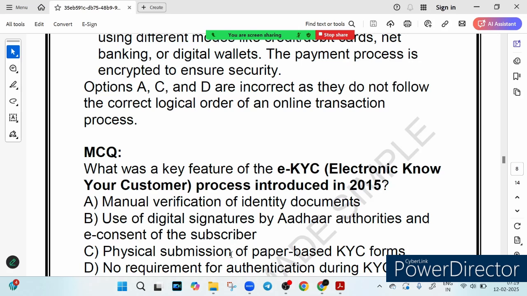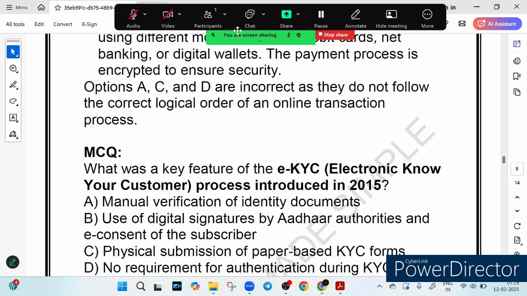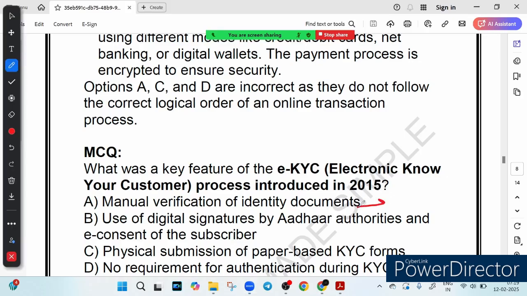Option B says use of digital signature by Aadhaar authority and e-consent of subscriber. Option C says physical submission of paper-based KYC form. Option D says no requirement for authentication during KYC. Option A says manual verification of identity document.